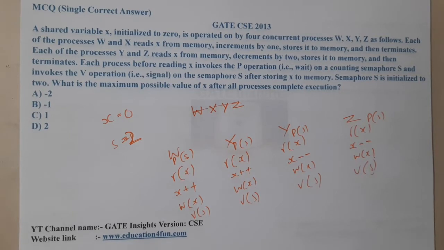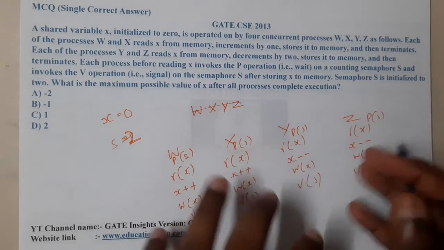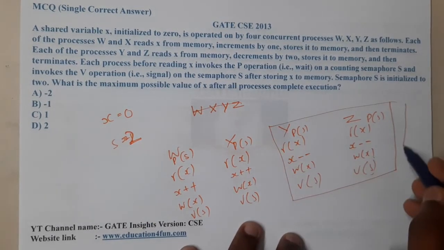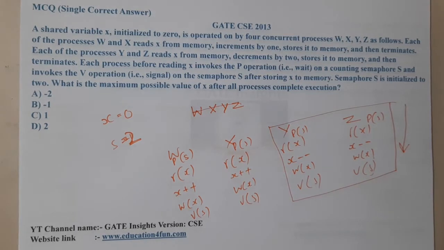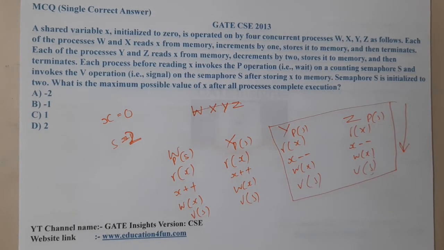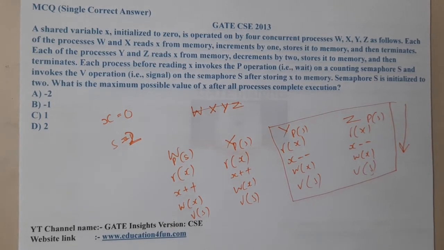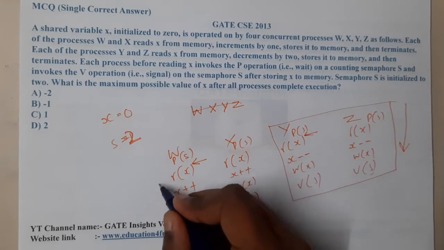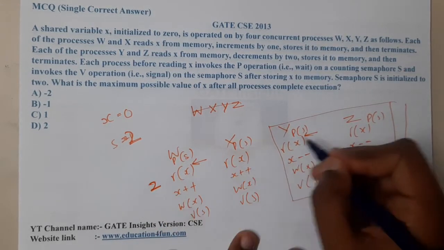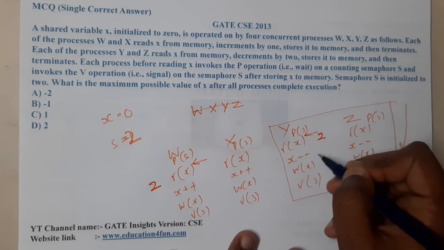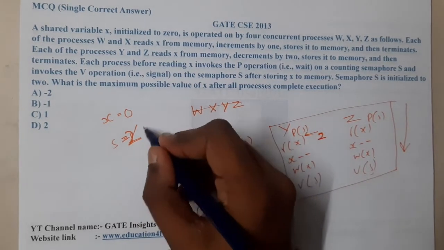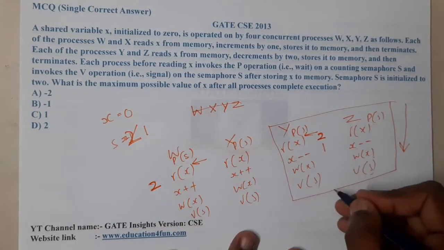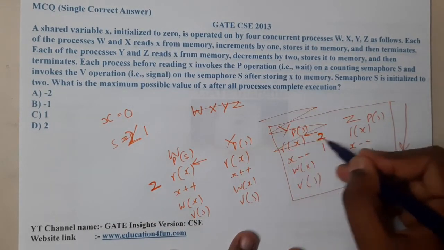A simple trick which I have already told you: we want the maximum value. If we want the maximum value, we will try to avoid these two, because they are trying to decrement our value. As my semaphore value is 2, I will send one semaphore inside this and one semaphore inside this. So we decrement this 2, the value becomes 1, and I write that value, and this particular execution is done.